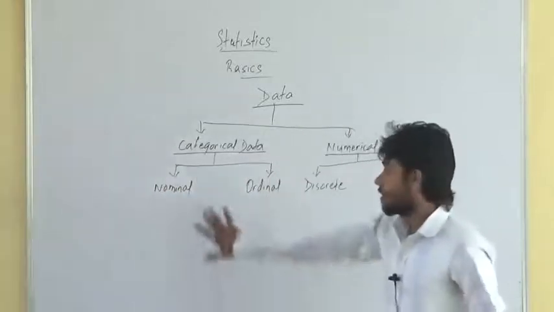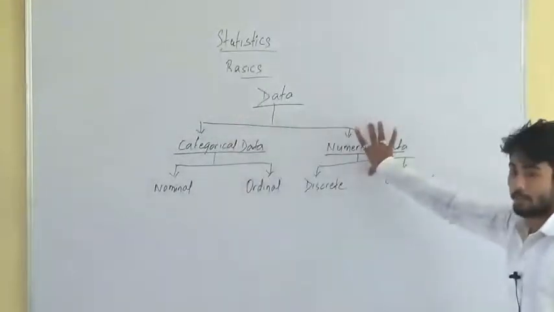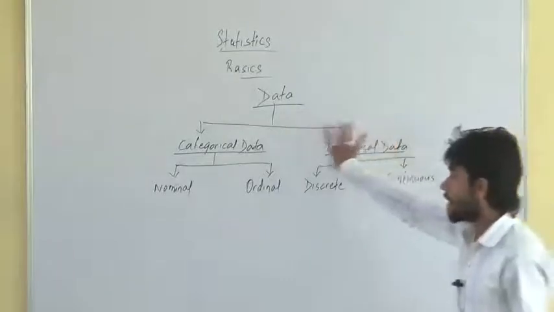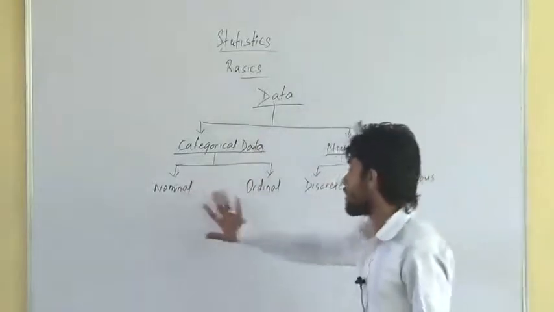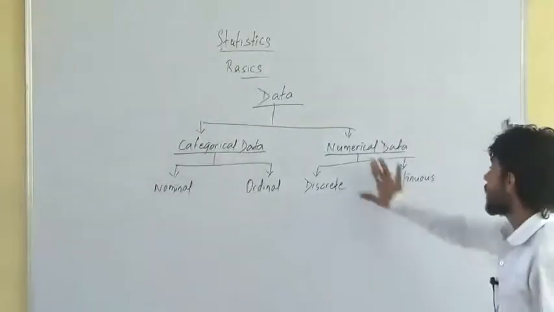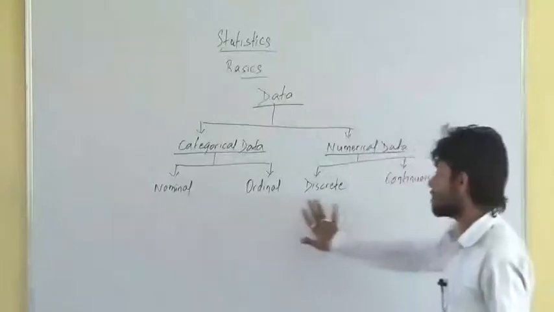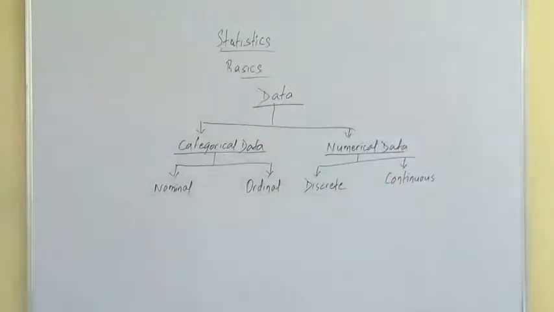Now categorical data measures qualitative aspect, numerical data measures quantitative aspect. What is the meaning of nominal, ordinal, discrete and continuous data we will see now.